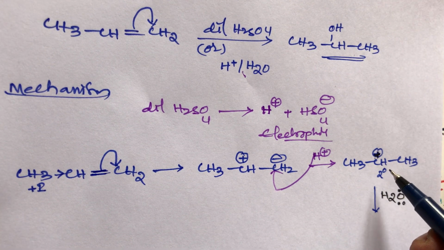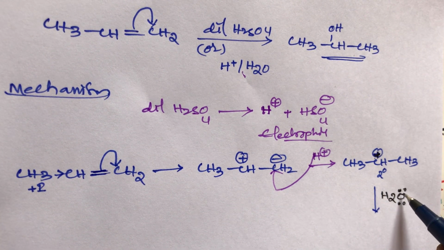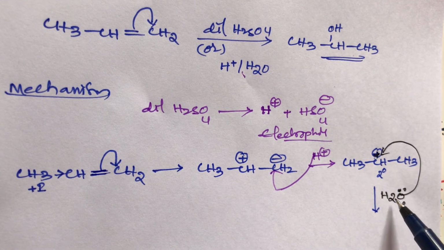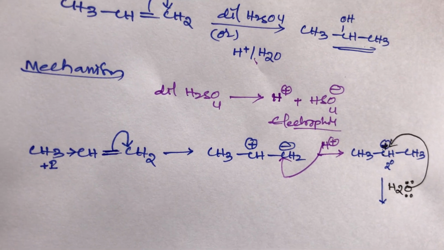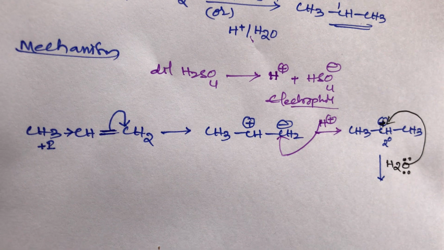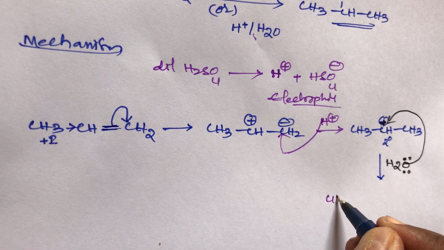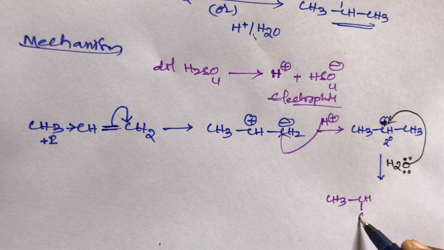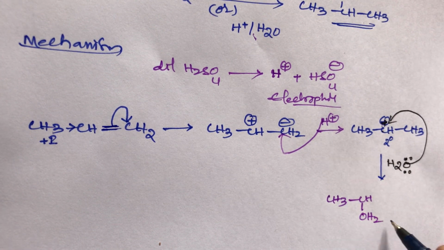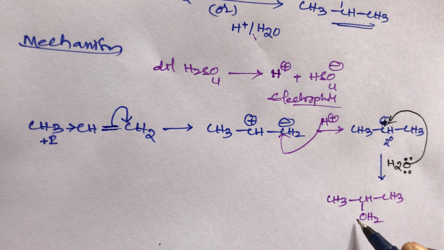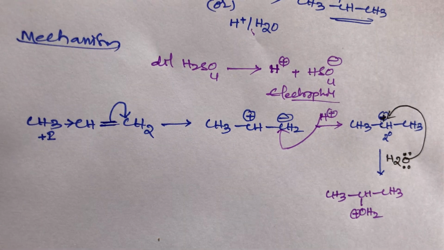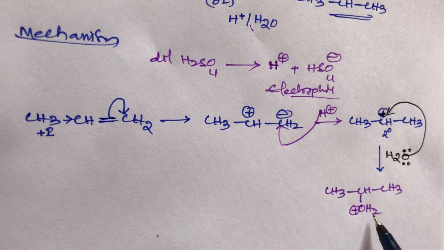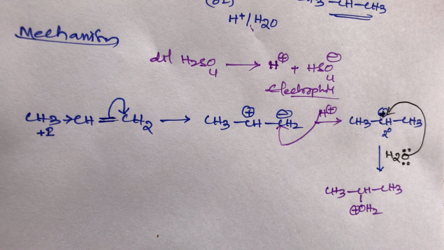This positive charge always attracts the lone pair of electrons. So this H2O will attack this position. What is the intermediate compound, students? CH3CH(OH2)CH3, where the oxygen gets a positive charge.